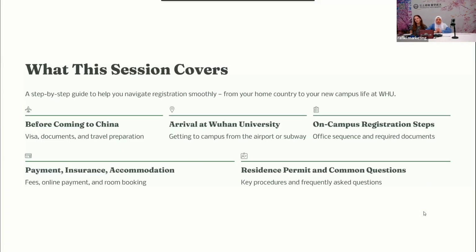So what does this session cover? We are here to guide and help you to navigate your registration smoothly from your home country to our campus at Wuhan University. What we need to do before coming to China: you should have your visa, your documents, and travel preparation. Then you have arrival at Wuhan University, getting to the campus from the airport. As well, you have to do the campus registration steps, including payment, insurance, accommodation, and resident permit. And we will finally answer the common questions, me and my colleague Alessia. So let's start our session.